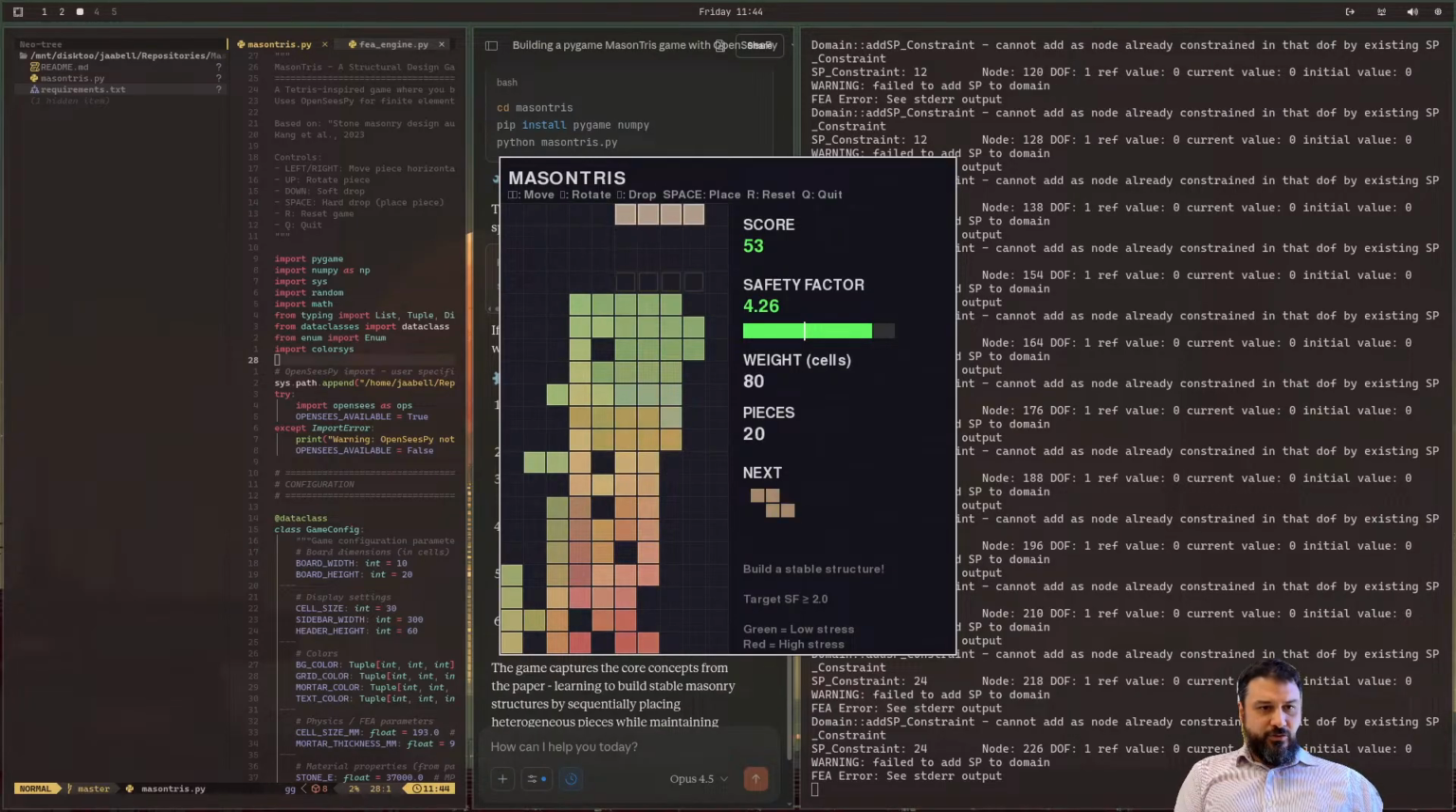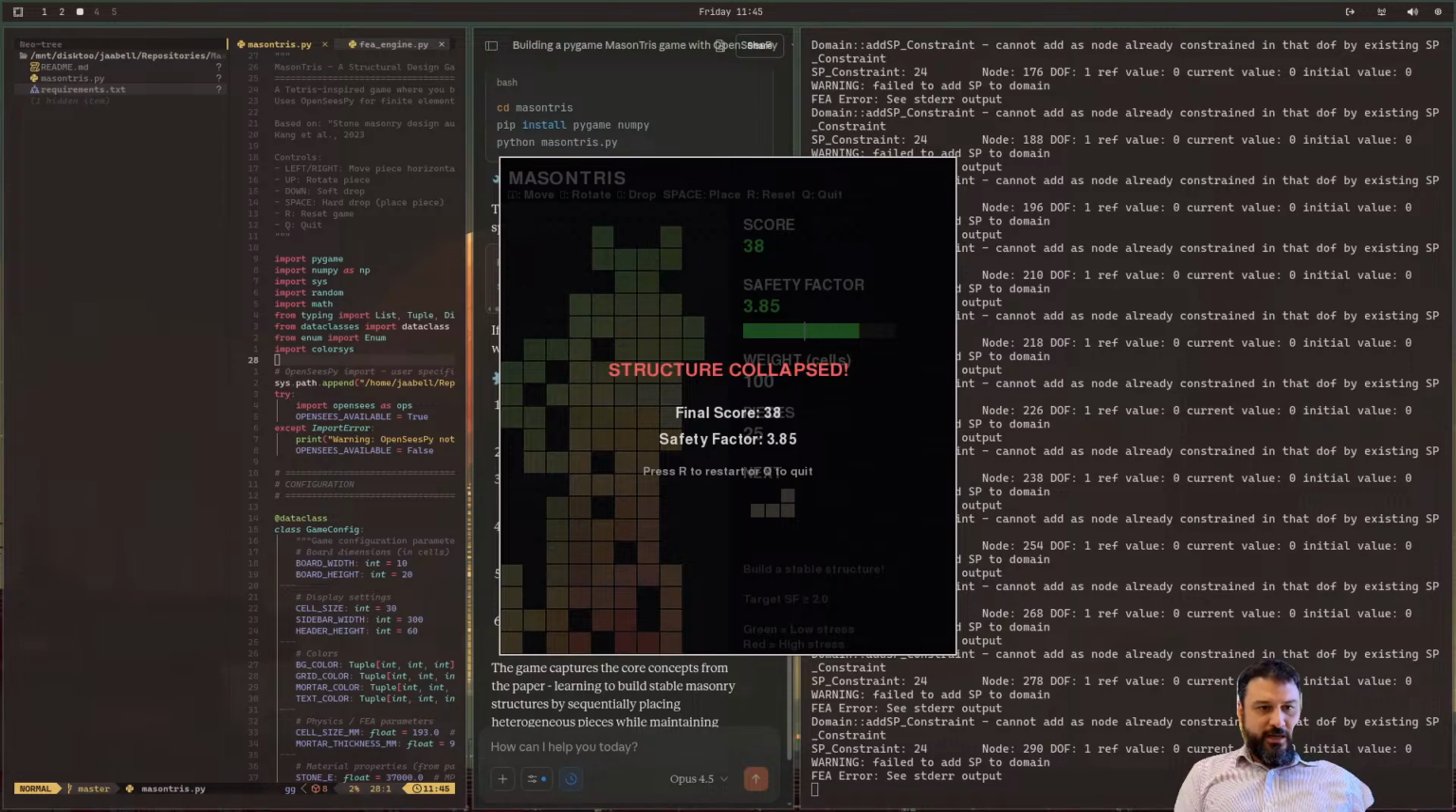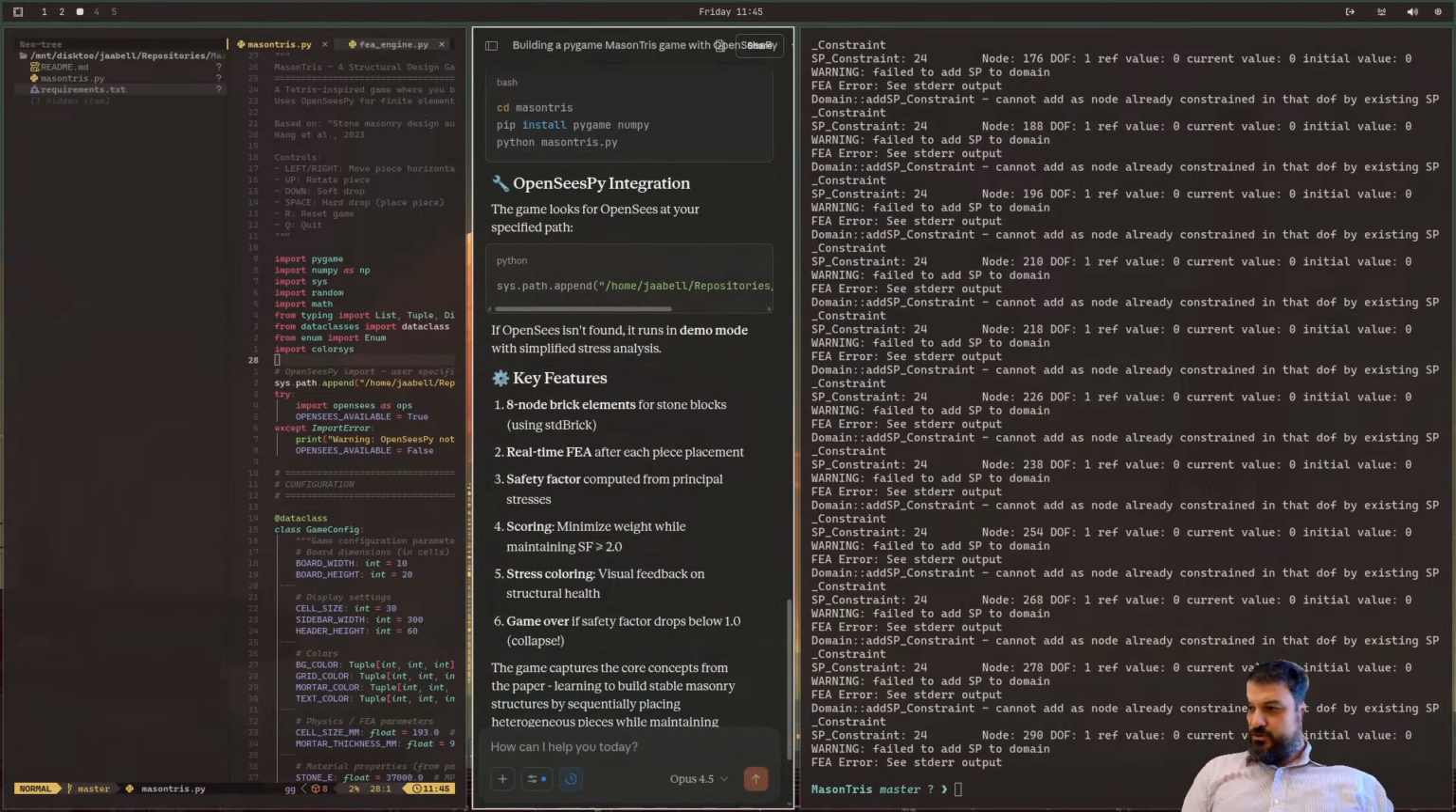Let's get another score. This should relieve a little bit of the stress. So if I place this block over here, nope, not at all. Oops, I'm about to die. I am about to die. So let's just die. Structure collapse, final score 38 with a lower factor of safety. I think it was about 4 the previous run. Okay, so that's cool.